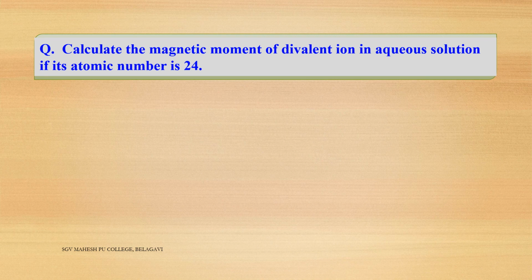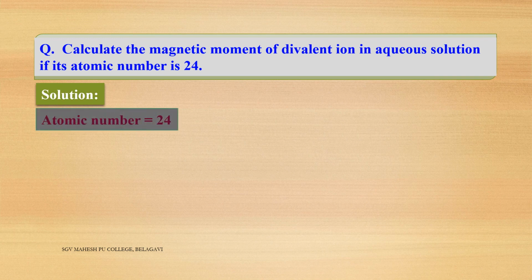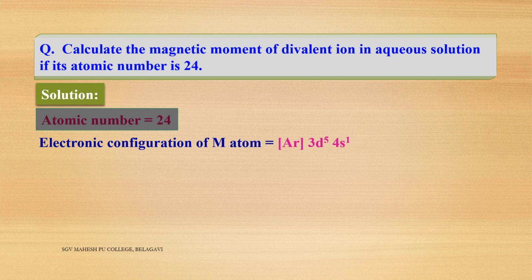Now students, we know that atomic number 24 is nothing but chromium. So the chromium atom's atomic number is 24. The electronic configuration of chromium is argon 18, 3d5 4s1. Now in the question itself they have mentioned it is a